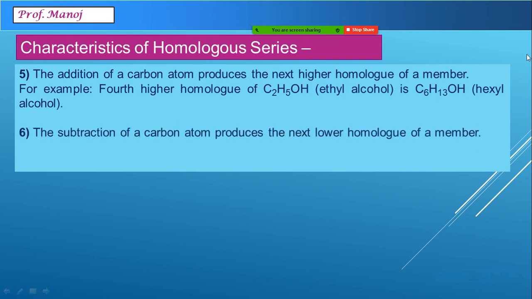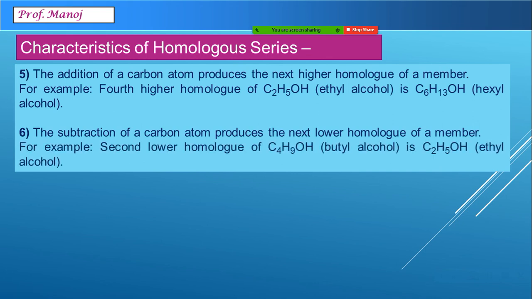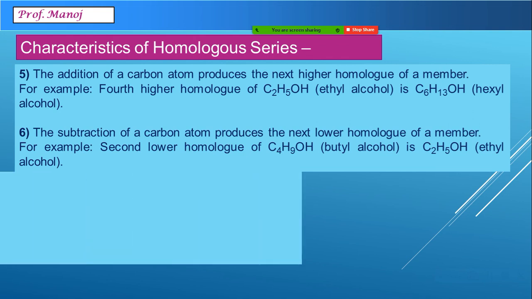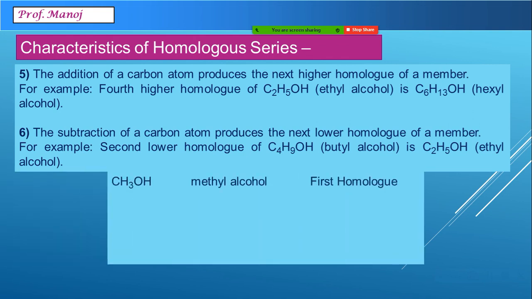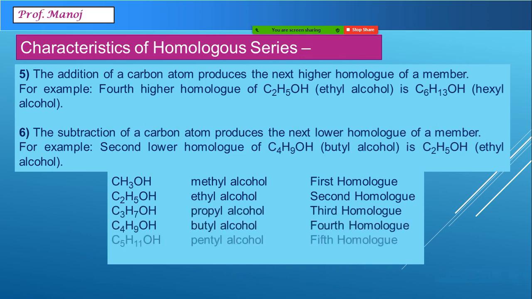Similarly, subtraction of carbon atoms will produce the next lower homologue. So for example, from C4H9, if you subtract 2 carbon atoms, you will get lower homologues. This is a series of homologues of the alcohol series, where I have labeled them as first, second, third, fourth, fifth, sixth.